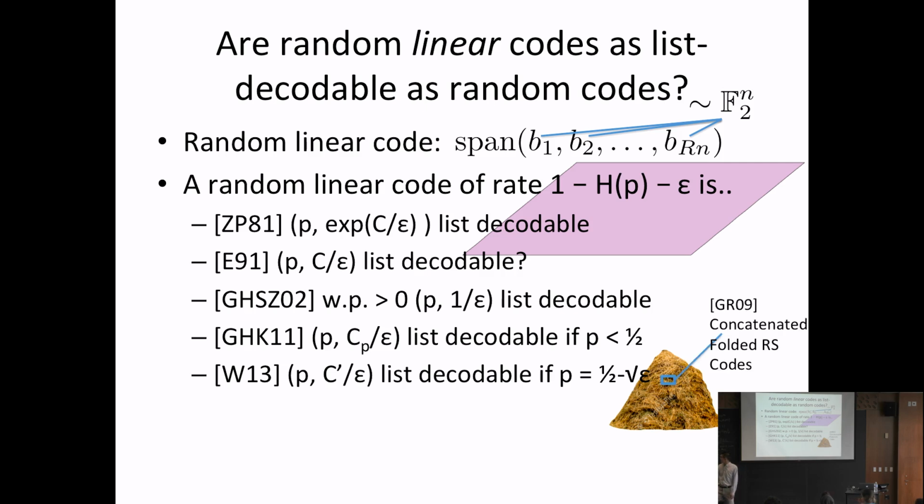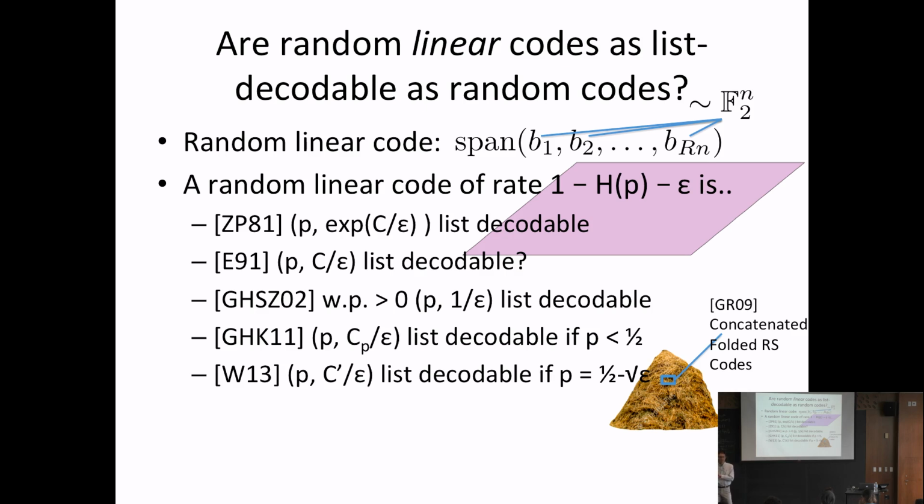Okay, and just to make sure I'm being honest with you, there's also another construction of random linear codes that are called concatenated folded Reed-Solomon codes. These are even more explicit than just random linear codes. They're a more structured kind of random linear codes, and they also achieve this list decoding capacity. So I'm just mentioning it, but I think random linear codes are still an interesting question in themselves. These are also not completely explicit. They use slightly fewer, polynomially many bits of randomness. So in some sense, we're done.